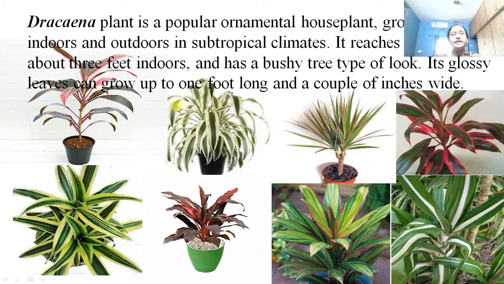Then the Dracaena plant is a popular ornamental plant, and it is grown in the garden as well as placed inside the houses as an indoor plant. There are many varieties of this Dracaena, and they can be grown as ornamental plants. It reaches a height of about 3 feet indoors and has a bushy, tree-type look. It has very beautifully colored leaves, and that's why it is grown as an indoor plant.